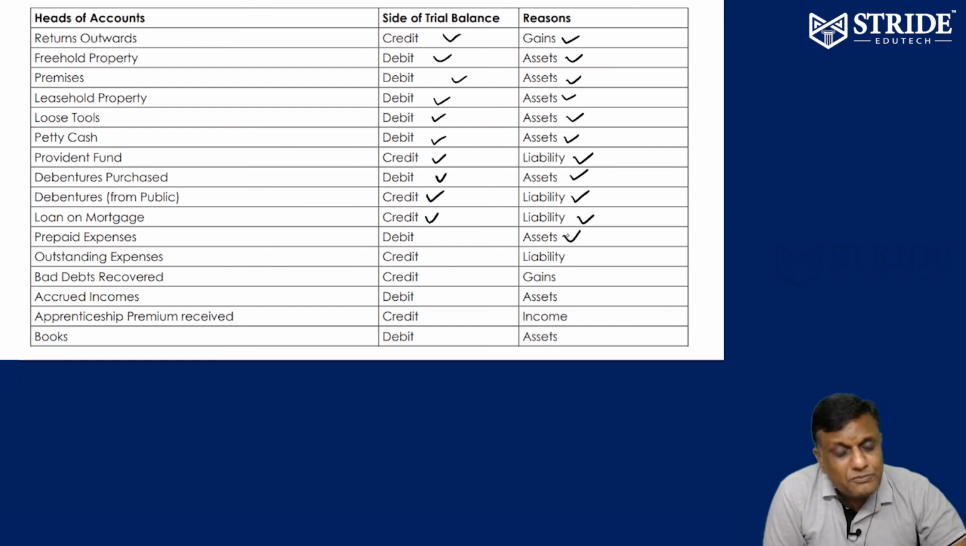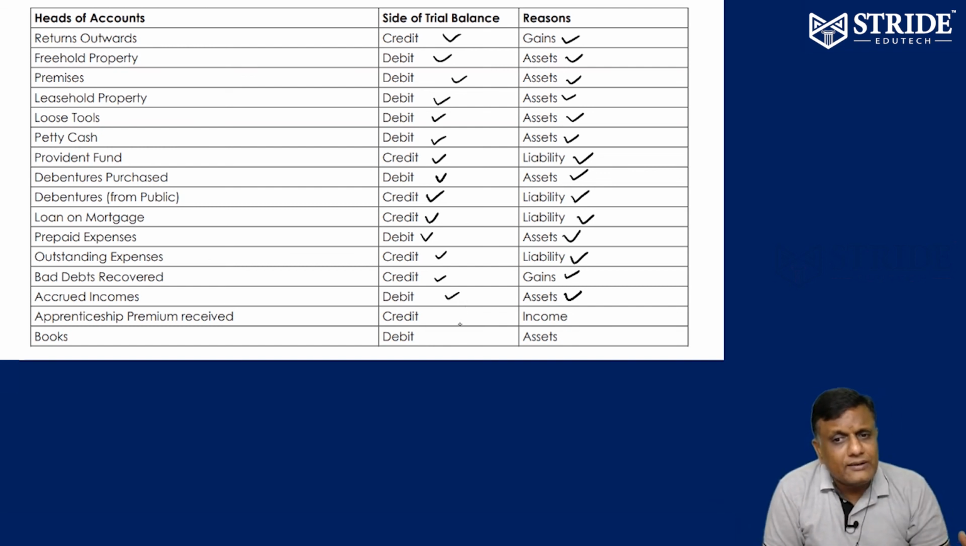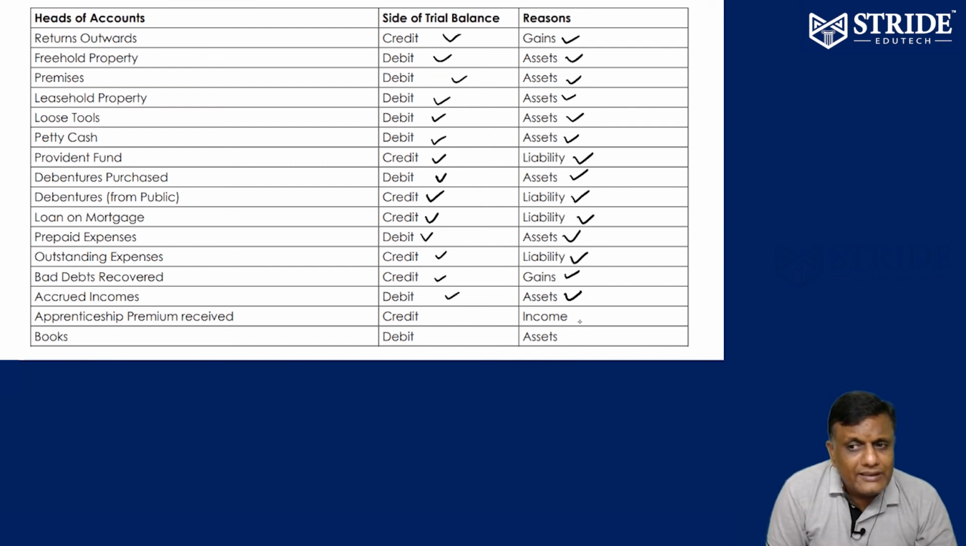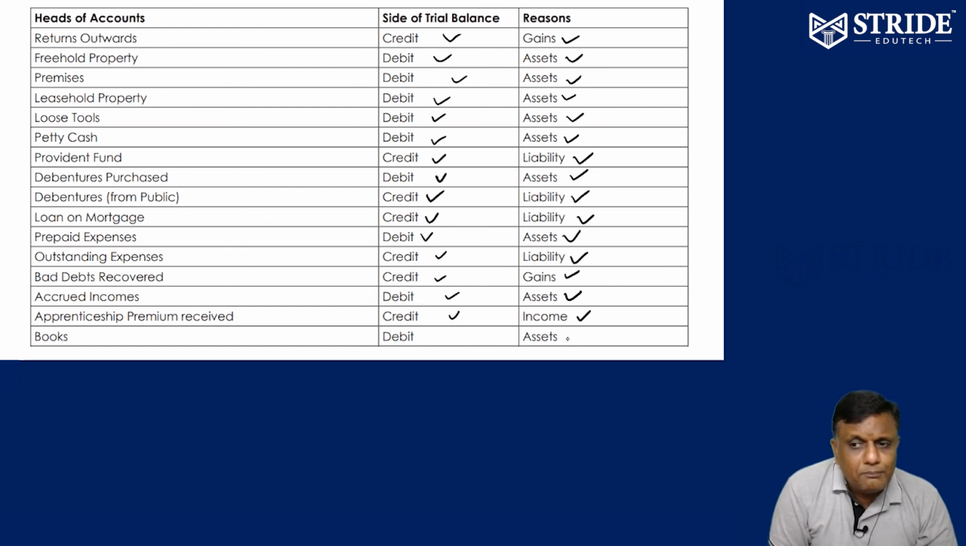Prepaid expenses, expense prepaid, current asset, debit. Outstanding expenses are liability, prepaid expenses are asset. Outstanding expenses are liability, credit. Prepaid expense, asset, debit. Bad debts recovered, gain, credit. Accrued incomes, asset, debit. Apprentice premium received from the government, it is yet to be given to the apprentices, therefore income, credit. Books, asset, debit. That's it.